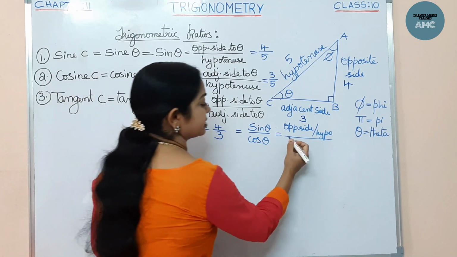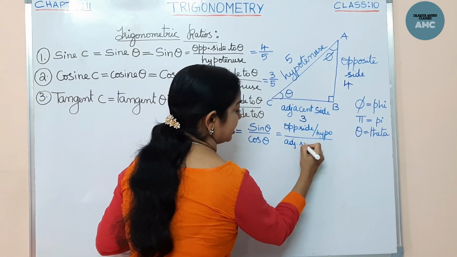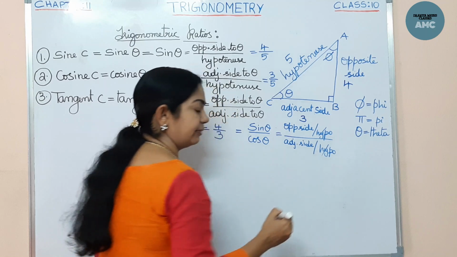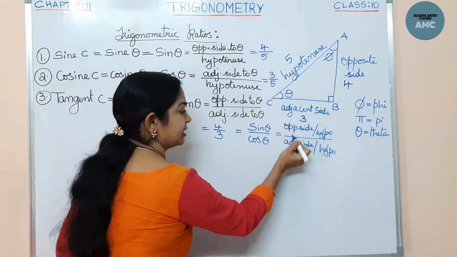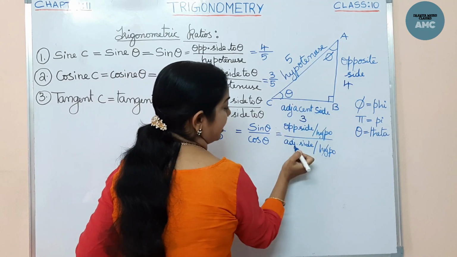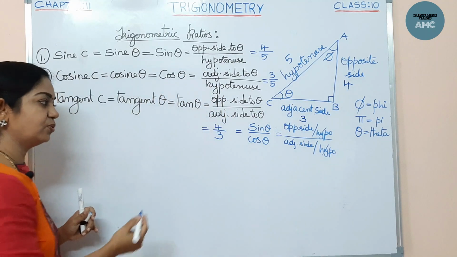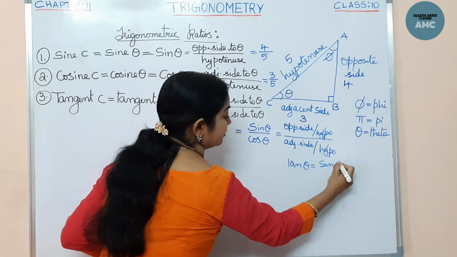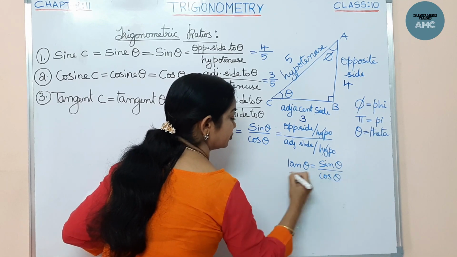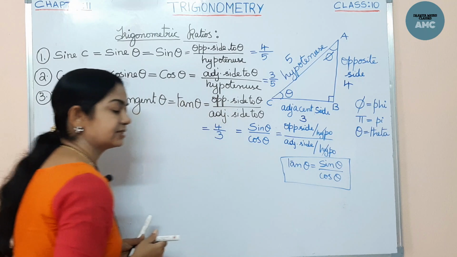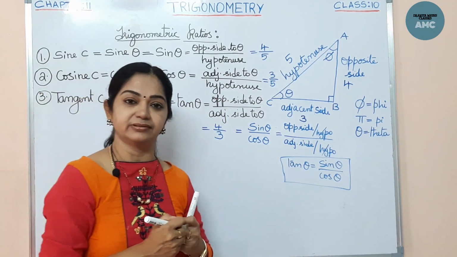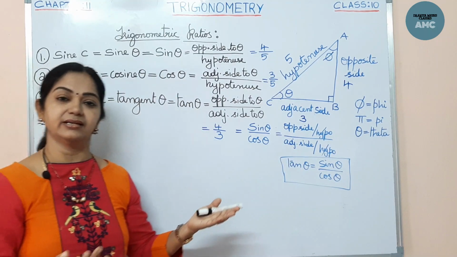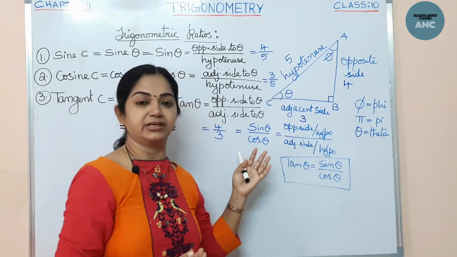Here, cos theta is the adjacent side by the hypotenuse, we know by the formula. Both the denominators get cancelled, and we get only opposite by adjacent. Opposite is 4 here and adjacent is 3, so we got 4 by 3. So we can tell that tan theta is equal to sin by cos. This is another formula we got from those two. That means when the sides are not given, we can also calculate tan. When sin and cos are given, we can easily calculate tan, that is sin by cos.